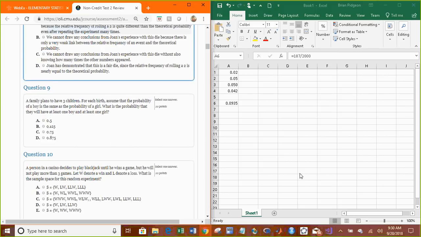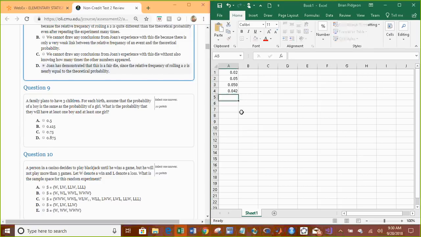A family plans to have 3 children. For each child, assume that the probability of a boy is the same as a girl. What is the probability that they will have at least one boy and at least one girl? With questions like this, what you're going to need to do is think about all possible combinations of 3 children in a family. We could have 3 boys, 2 boys and a girl, a boy, girl, boy, or a boy, girl, girl. Assuming that you have a boy first. And then we can do the same thing: girl, girl, girl, girl, girl, boy, girl, boy, girl, girl, boy, boy.